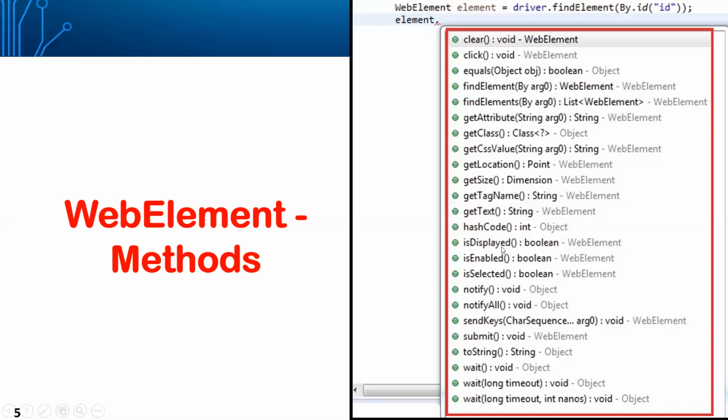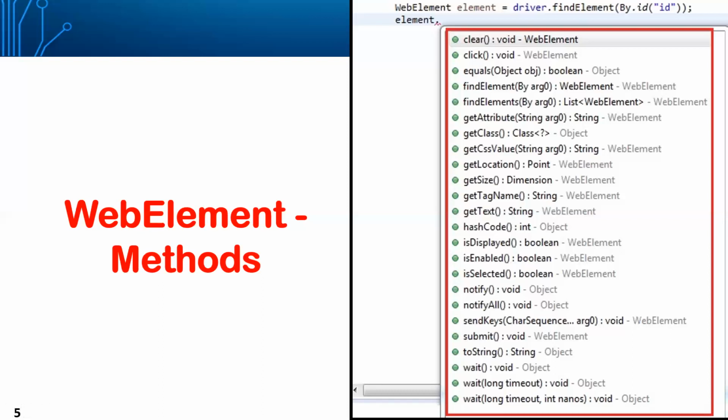So in that case, we will use the dot isDisplayed method. Like that, if you want to find out whether a button is enabled or not. For example, in an application, a calculation button or a submit button gets enabled only when we give the mandatory inputs. So before we click the submit button, we will ensure that it is enabled using the dot isEnabled method. The output of this is true or false. If it is true, the button is enabled. If it is false, it is not enabled.